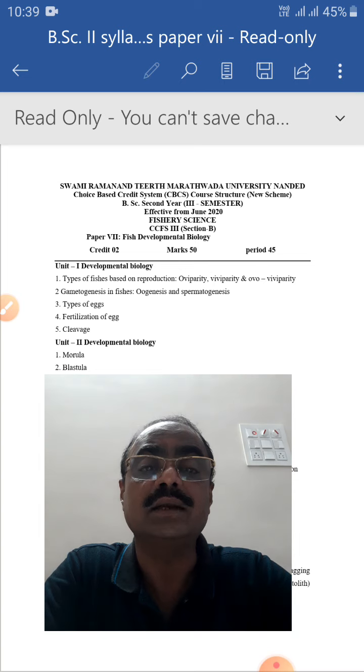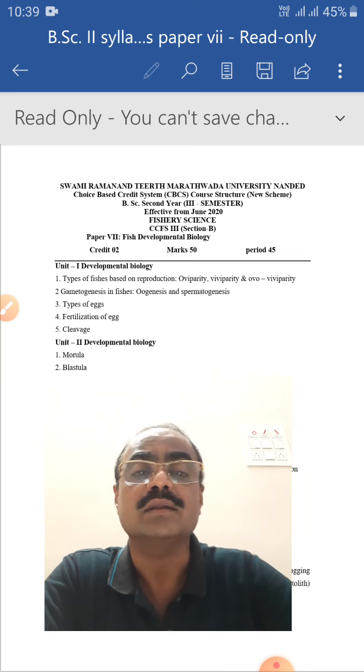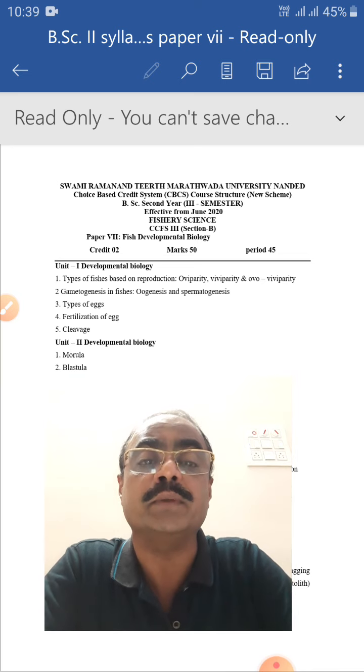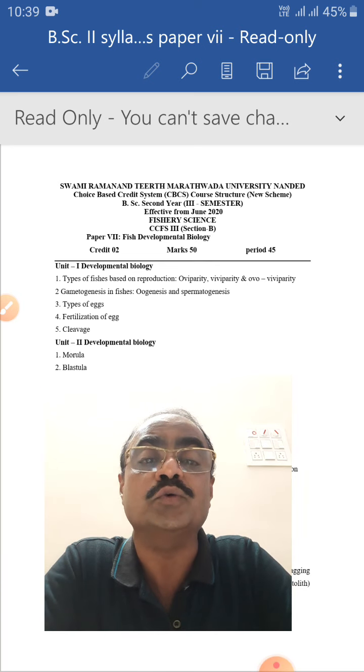In the second, that is viviparity, generally you call them live bearers, animals that give direct birth to the young ones. The embryo develops within the female body, and then the female gives direct birth to the young ones.